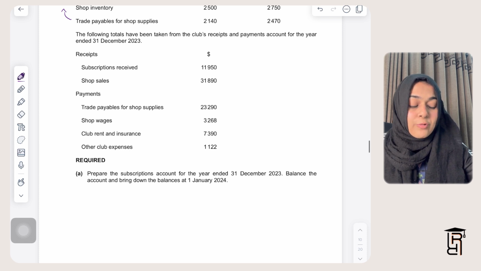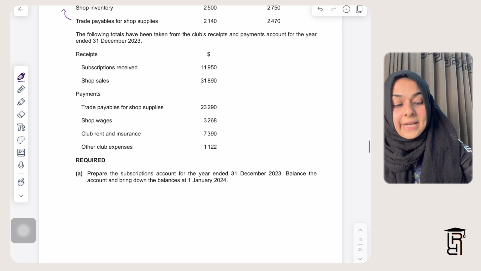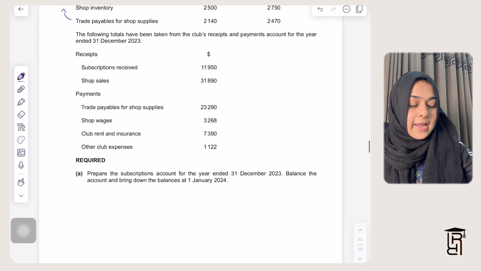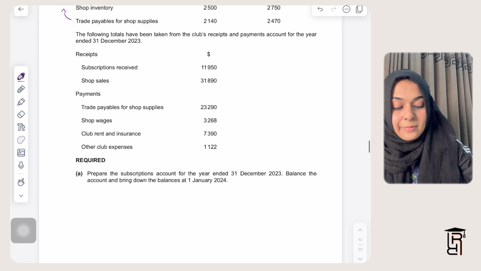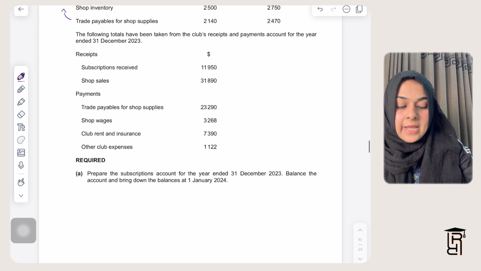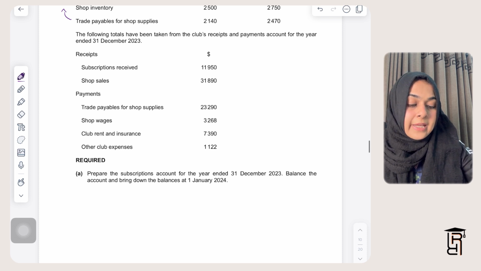So that means if you have an owing at start, that means last year I gave some services to my members and they did not pay me, so that is 480 in this case. So last year I gave services to members but they did not pay me, this will be my balance brought down. Owing brought down will come on the debit side, that is $480, and this is going to be 1st January 2023. Then there will be a prepaid brought down that will come on the credit side. So 1st January 2023, balance brought down.